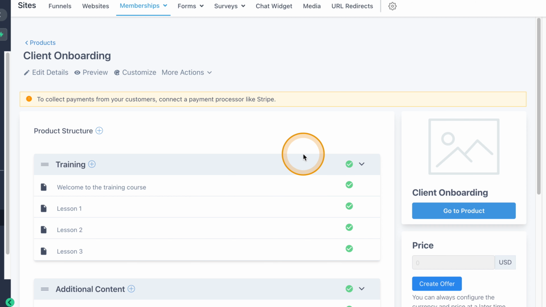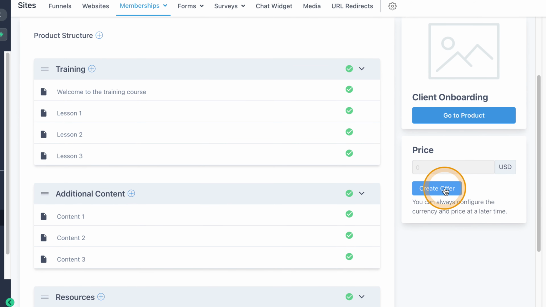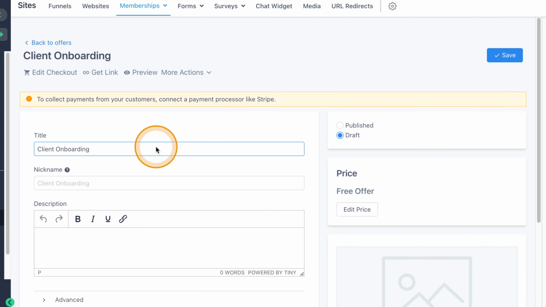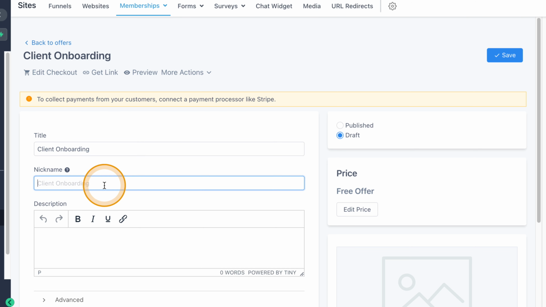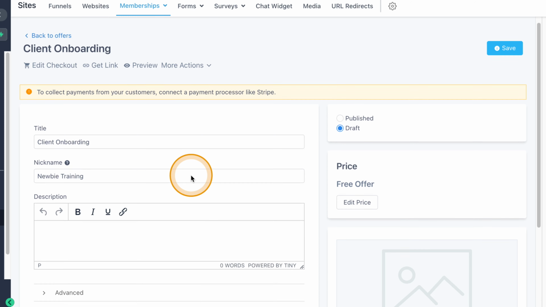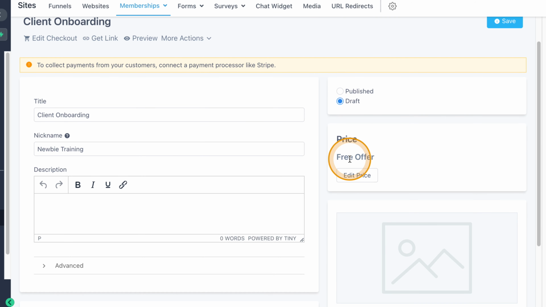Once you have the product, you can see right here, we can create an offer that will allow us to sell that product. And we're just going to go through here and set that up. Client onboarding is going to be a free product. Nickname is if you want to call it something that people won't see. You could say newbie training or something like that. The client will never see that, but they will see client onboarding as the name. We're going to make this a free offer because we want all of our clients to get the onboarding.